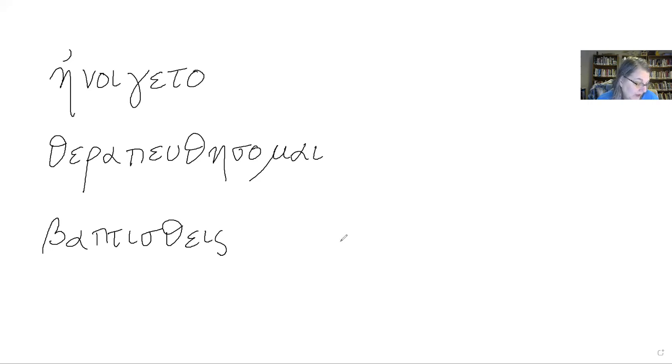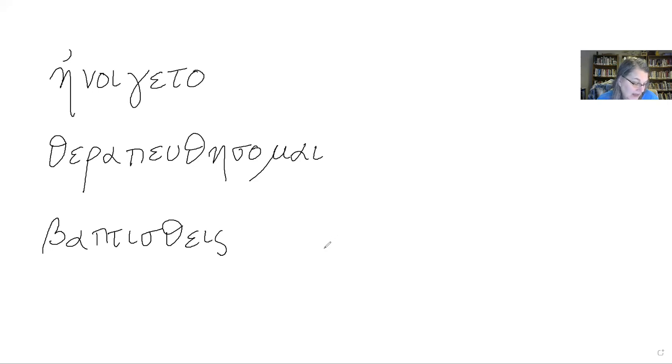We have achthesomai, which is from ago, but when we have the gamma from ago and we add the theta, we get the chi. So we get achthesomai.